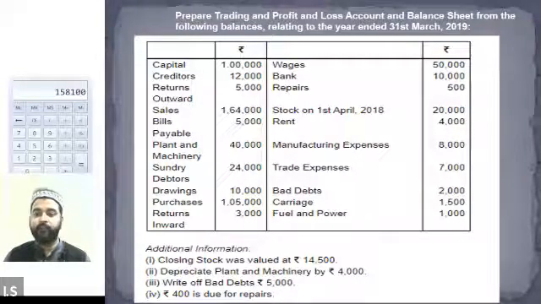Then we have rent. Rent is an expense, obviously. And since nothing is given, we will presume it as an indirect expense. We will write it in the profit and loss account on the debit side, 4,000.